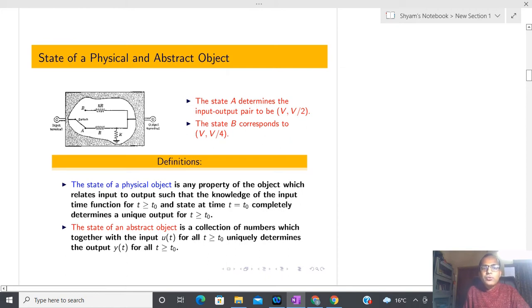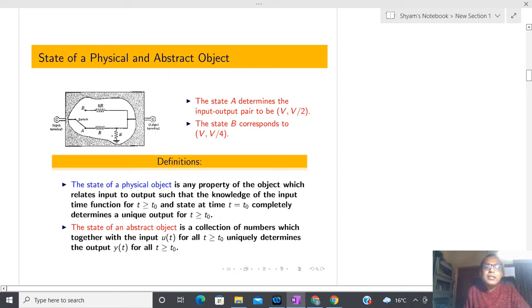To illustrate that, I am going to construct a very small system. Inside this box I have some combination of resistors. This is R, again this is R, and here I have written something that is again some kind of resistor.